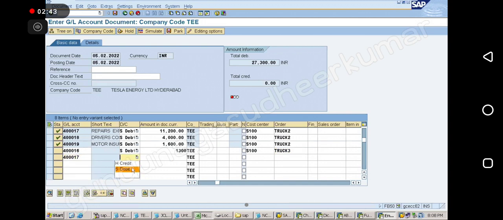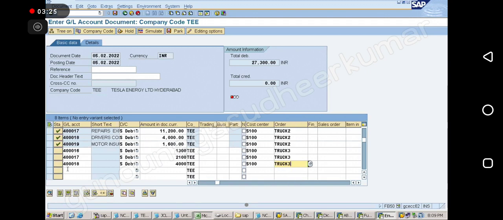40017, debit. So this is repairs and maintenance, no? Repairs and maintenance, 2100. Okay. S100 truck what is it? Truck 3. Correct. S100, which department is it? Okay. No, this is what it is. 40018 driver cost, no? Same. S100 truck 3.